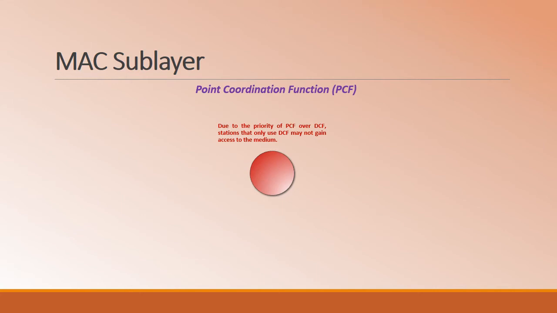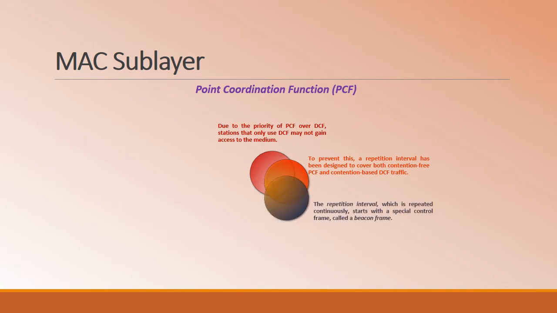Now, PCF having the upper hand or priority over DCF, we have to consider the drawback that the stations which only use the DCF may not gain access to the medium. In order to prevent this problem, the concept of the repetition interval is designed to cover both the contention-free PCF as well as the contention-based DCF traffic.